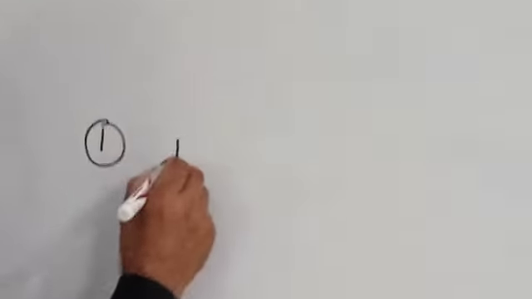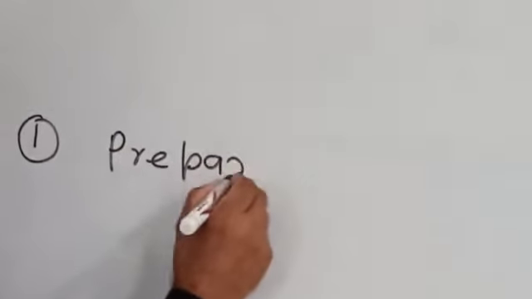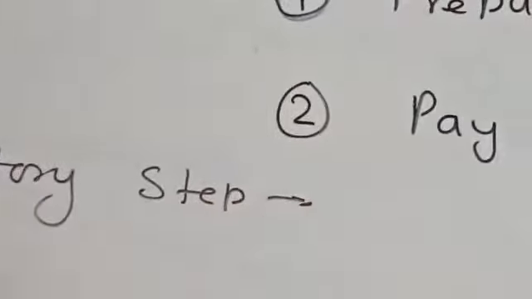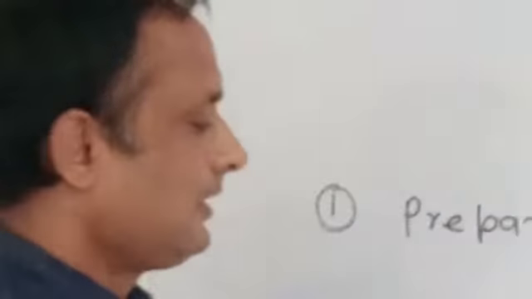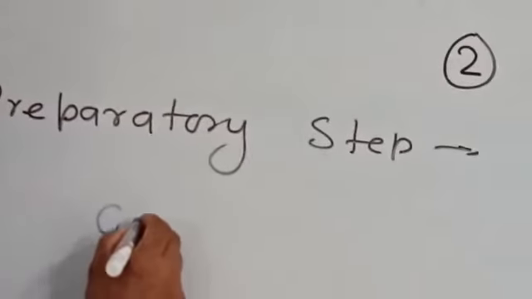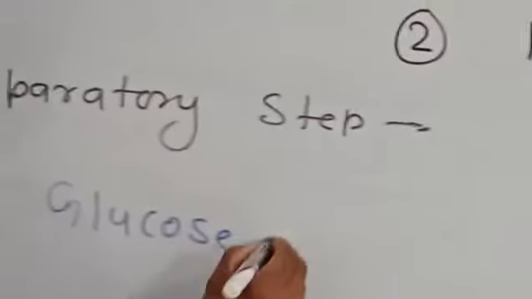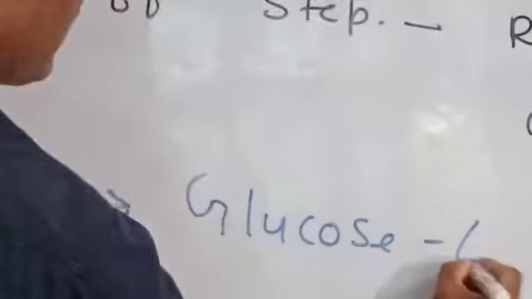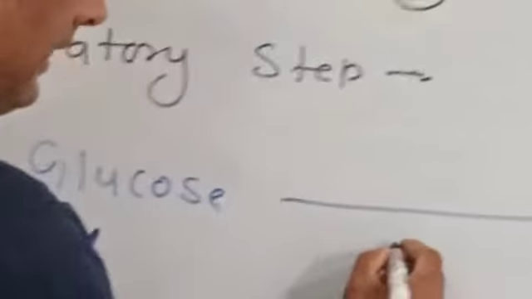First one is the preparatory step. In the preparatory steps, first glucose is converted into glucose 6-phosphate.